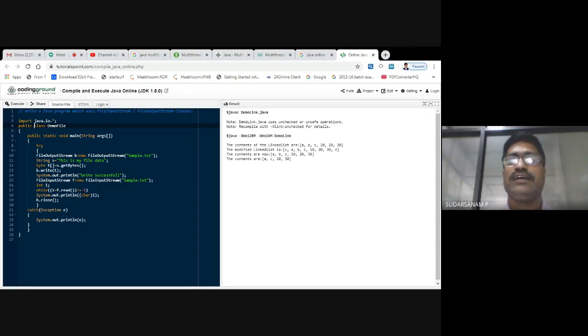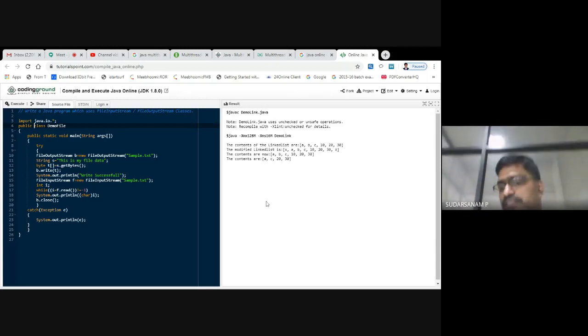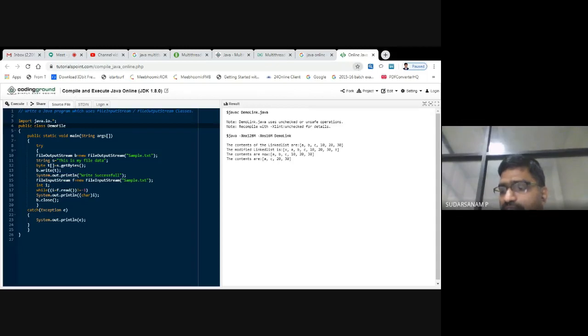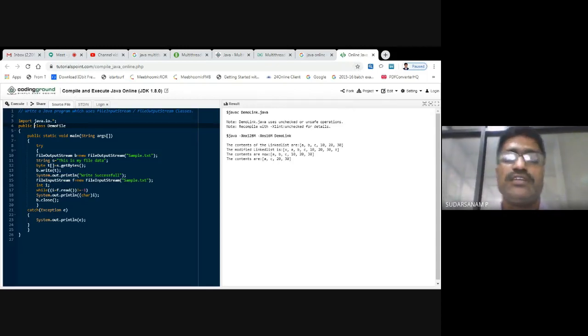Normally you include try catch, because when you are trying to open that particular file, if the file is not available you get a FileNotFoundException, so you can learn that exception also. Wherever it is possible, you have to write it. Now what I have done is FileOutputStream b is equal to new FileOutputStream sample.txt.